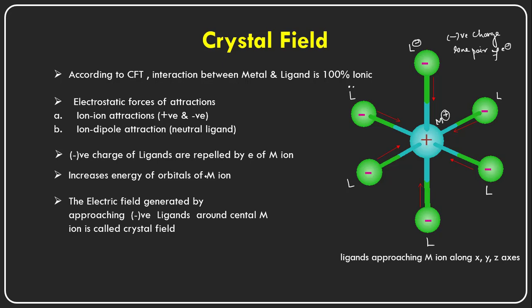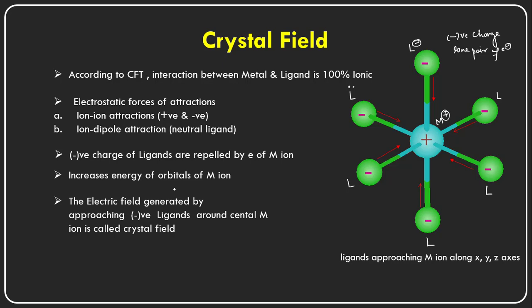So energy should not increase, right? But here the energy of the orbitals of the metal ion is increasing, and this results in the loss of degeneracy.